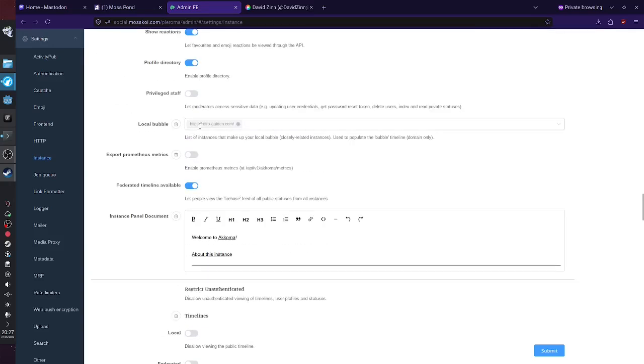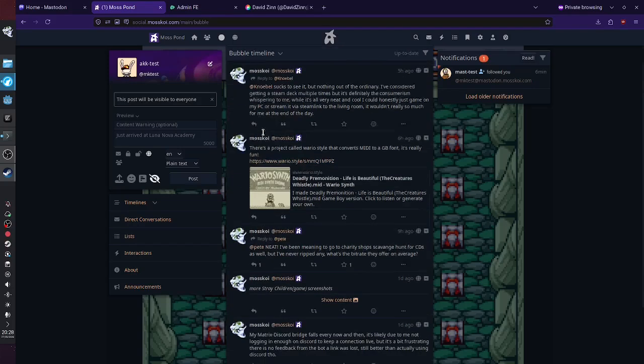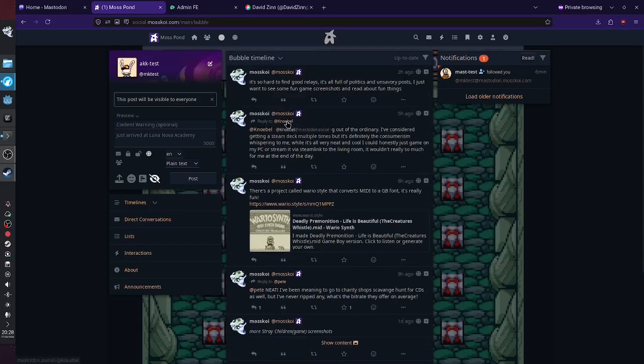So my bubble here is retrogaiden.com. They are running Mastodon, and I basically set them up as a bubble. A bubble means a timeline of my instance plus the timeline of instances within the bubble. So posts over here are posts that are on my instance, and unfortunately there's none to show here.